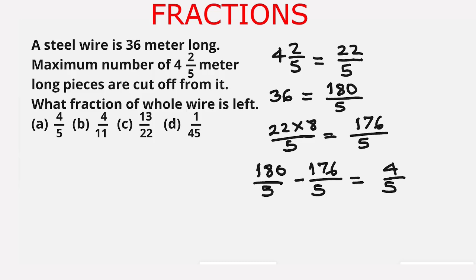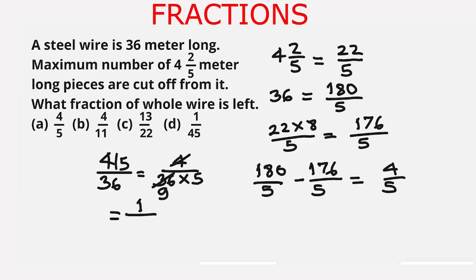It has been asked, 4 upon 5 is what fraction of the whole wire. So the fraction is 4 upon 5 divided by 36. This is equal to 4 upon 36 multiplied by 5. 4 divides 36 for 9 times. So this is equal to 1 upon 45.